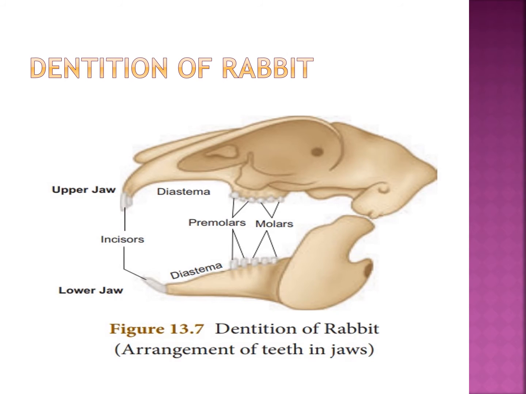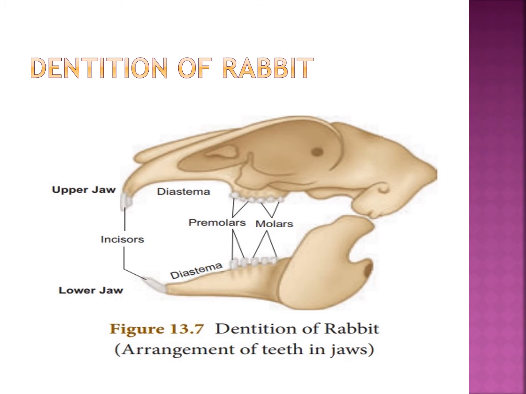So we will write it like 2033 by 1023. Canines are absent, so 0 0 is given. The gap between the incisor and the premolar is called diastema.